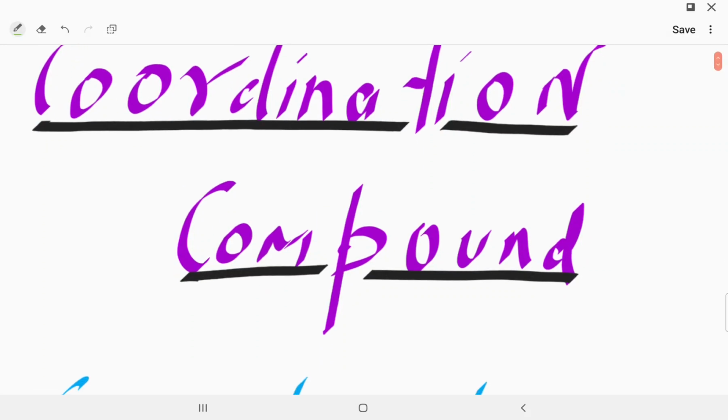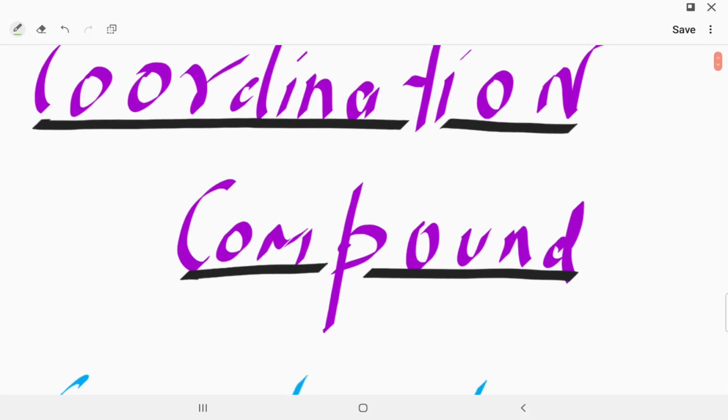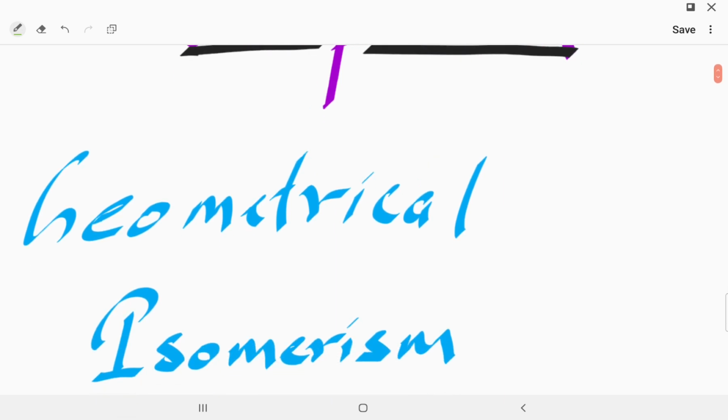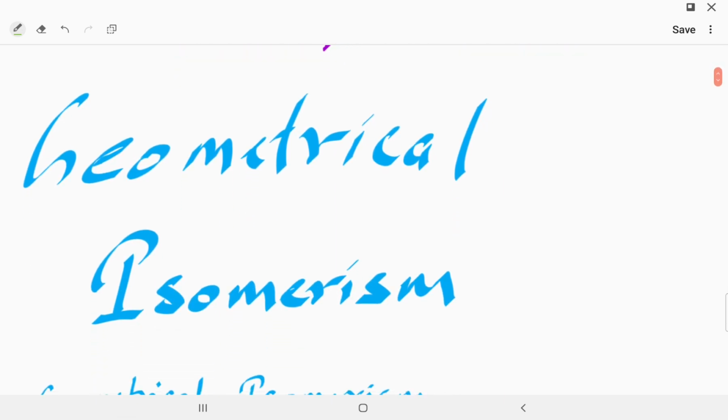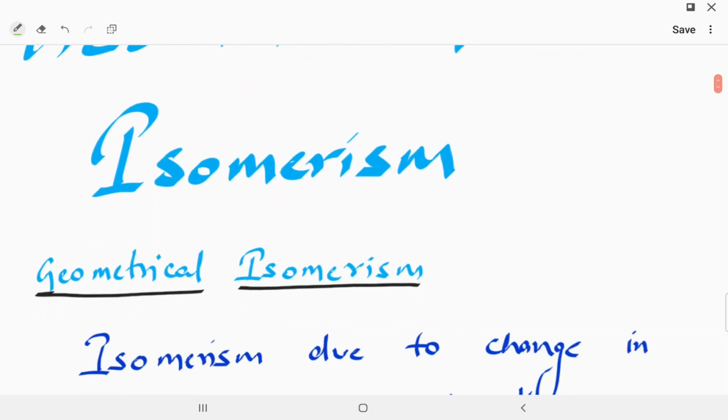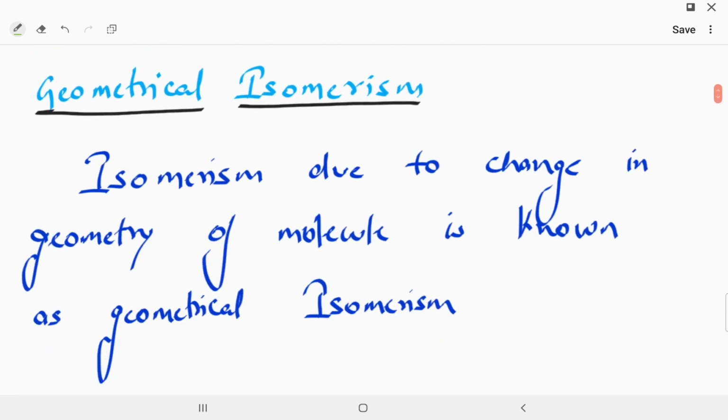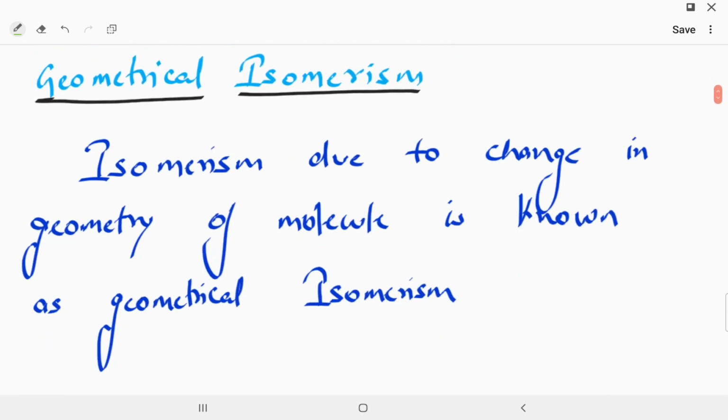The topic we have taken is coordination compounds. In this, we are taking geometrical isomerism. What is geometrical isomerism? Geometrical isomerism is nothing but isomerism due to the change in the geometry of the molecule. The change in the geometry of the molecule is known as geometrical isomerism.